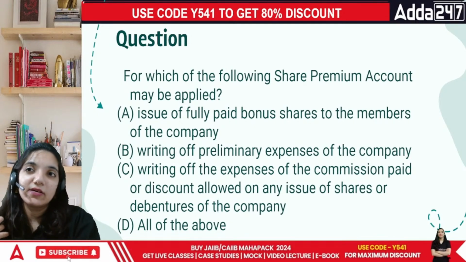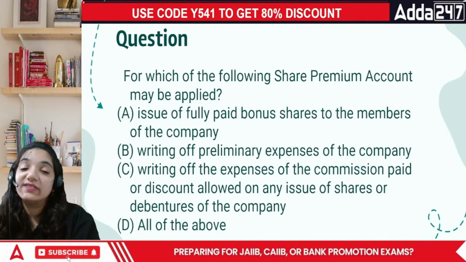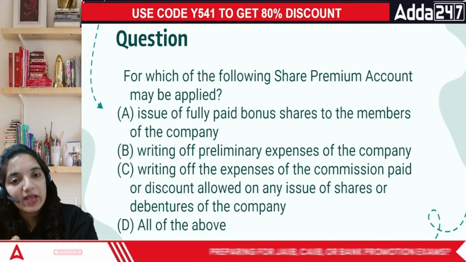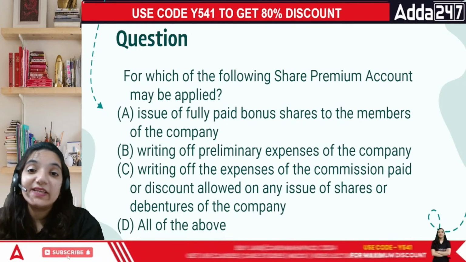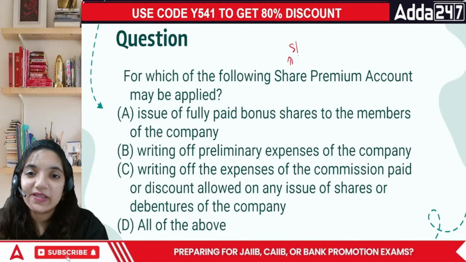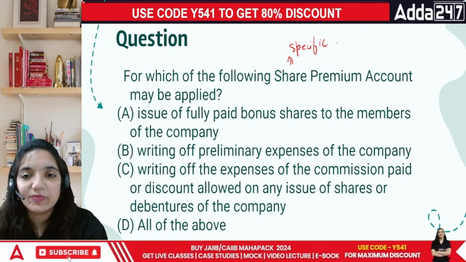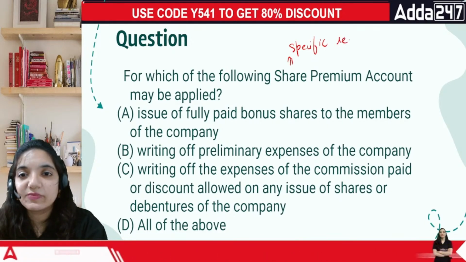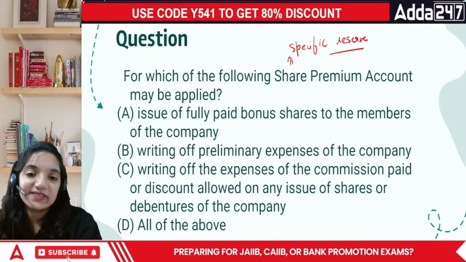Look, the share is for 100 rupees, you're going to pay me 10 rupees more because of the goodwill that we have in the market. People will pay more, and this particular money is something that you can use only for specific purposes, not for any general purpose.